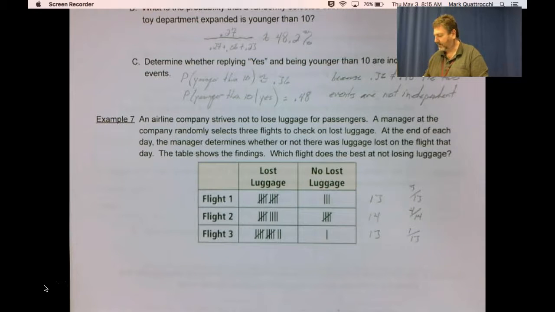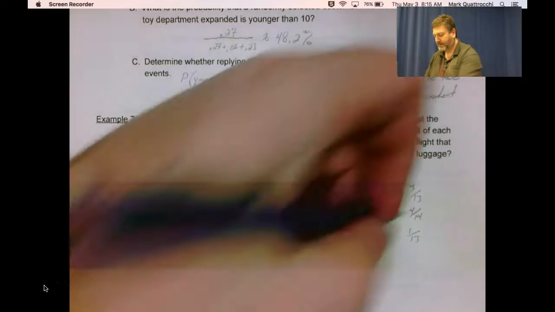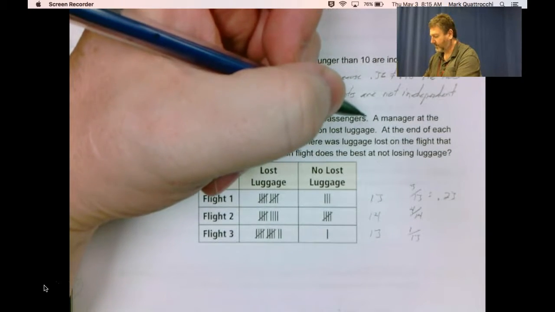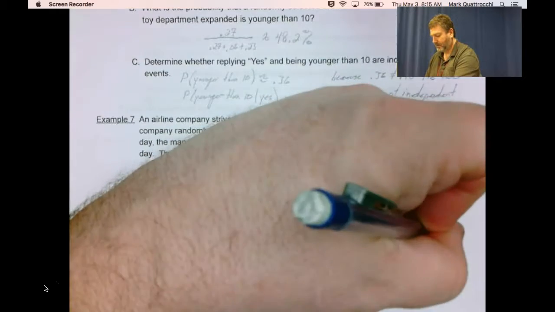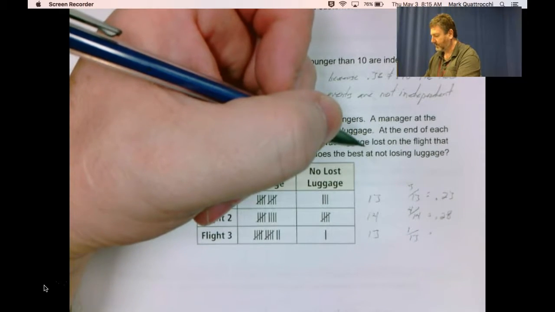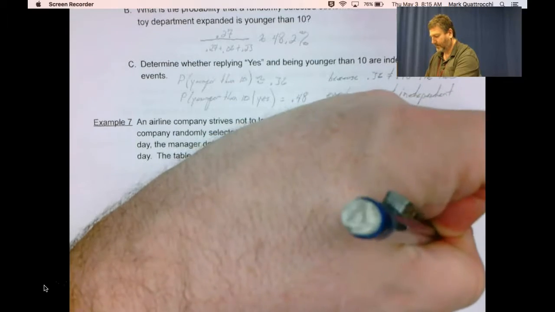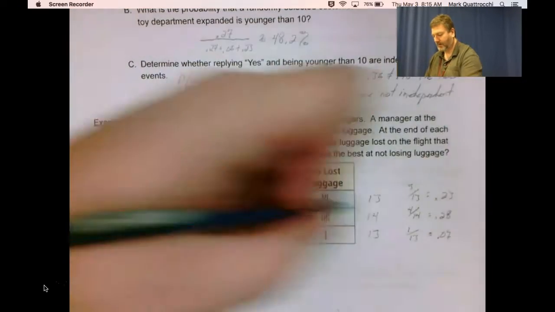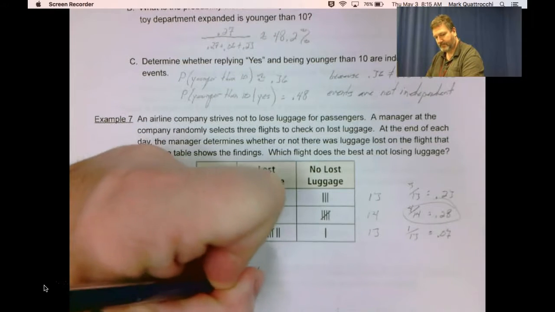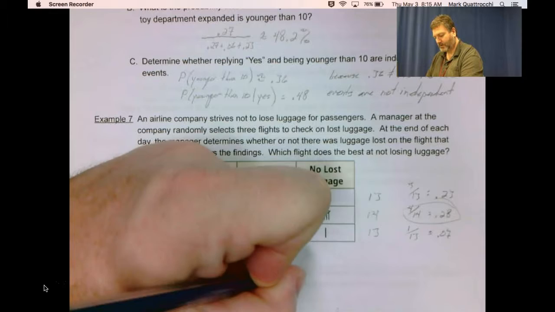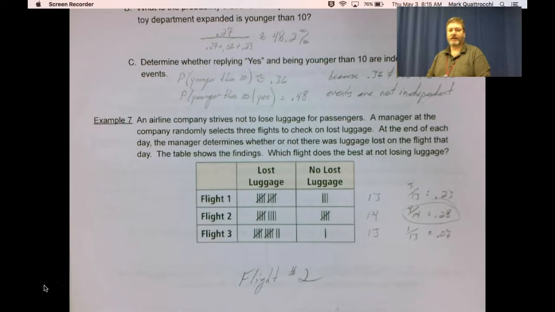And if we do the math here, 3 out of 13 is approximately 0.23, 4 out of 14 is approximately 0.28, and 1 out of 13, which I really don't even need to check because we know this one's small, is 0.07. That's the most number of not lost luggage. So flight number 2 has the highest not lost luggage.